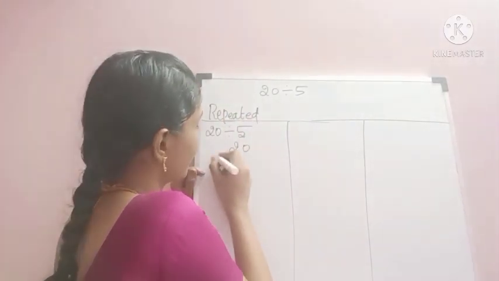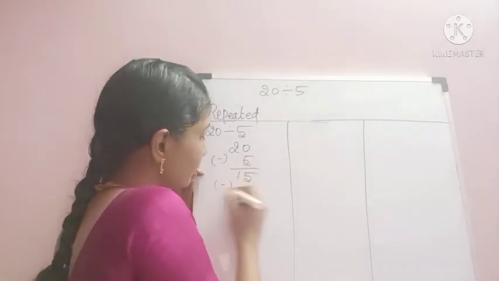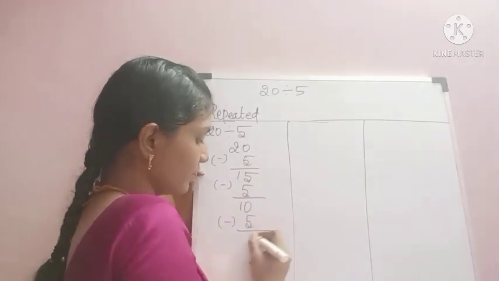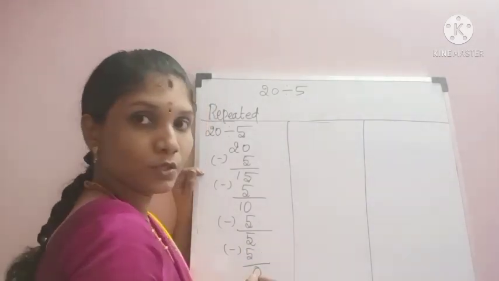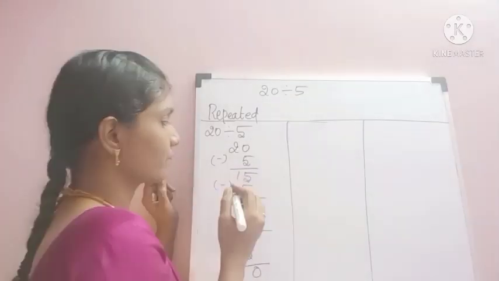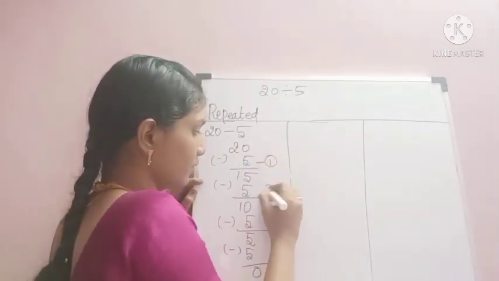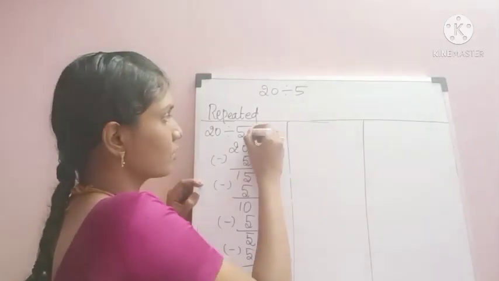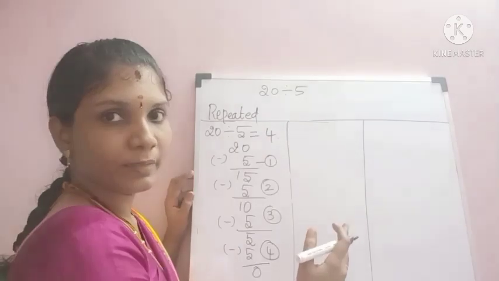20 minus 5, 15. 15 minus 5, 10. 10 minus 5, 5. 5 minus 5, 0. So now we will count how many times we have subtracted. 1, 2, 3, 4. So the answer is 4. We will check in the remaining 2 methods.